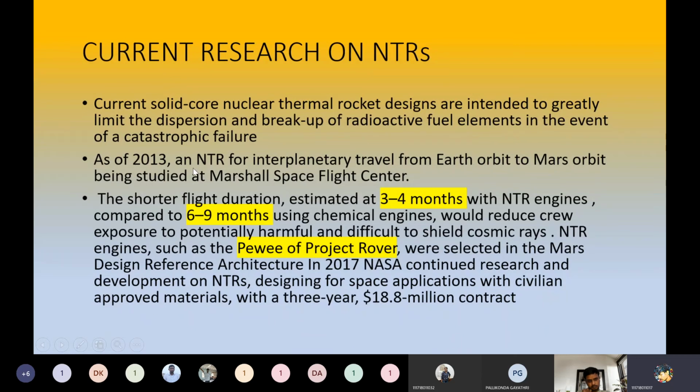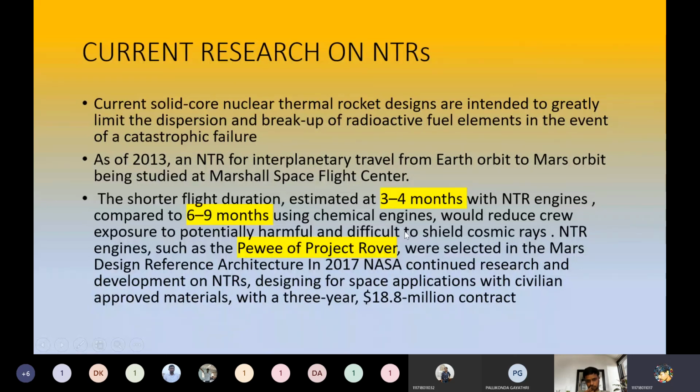As of 2019, an NTR for interplanetary travel from Earth orbit to Mars orbit is being studied at Marshall Space Flight Center. They are saying that the shorter flight duration, estimated at 3 to 4 months with NTR engines compared to 6 to 9 months using chemical engines, would reduce crew exposure to potentially harmful and difficult to shield cosmic rays.